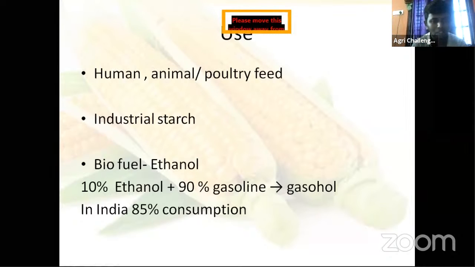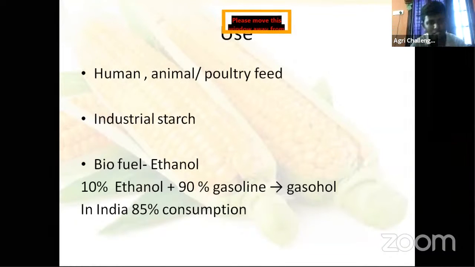Nowadays everyone is talking about biofuel, climate smart, sustainable, all these things. And what is it? Biofuel is called ethanol based fuel. 10% of ethanol plus 90% of gasoline is called gasohol. This is a less pollution causing fuel, less pollution compared to your petrol and diesel.